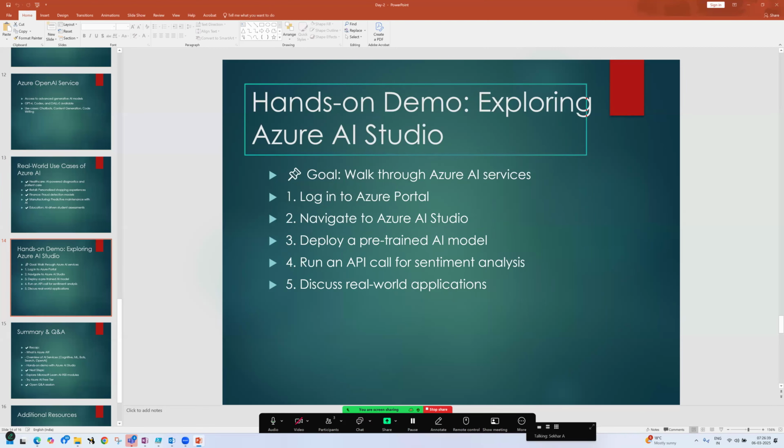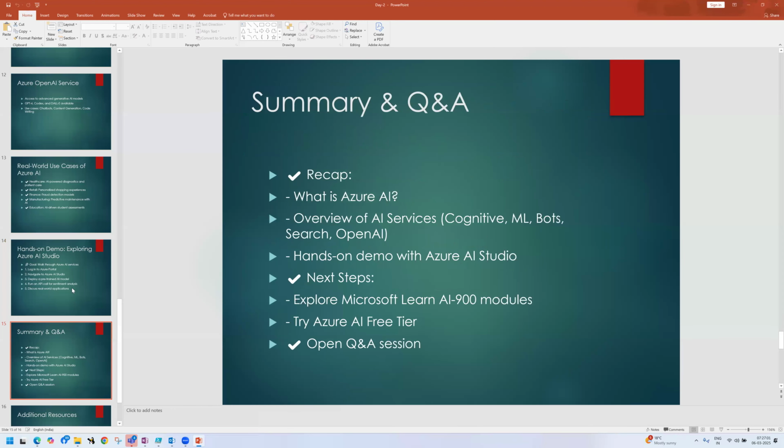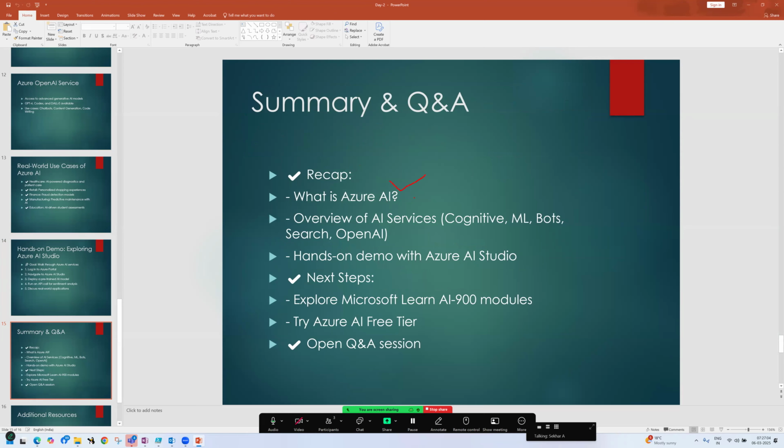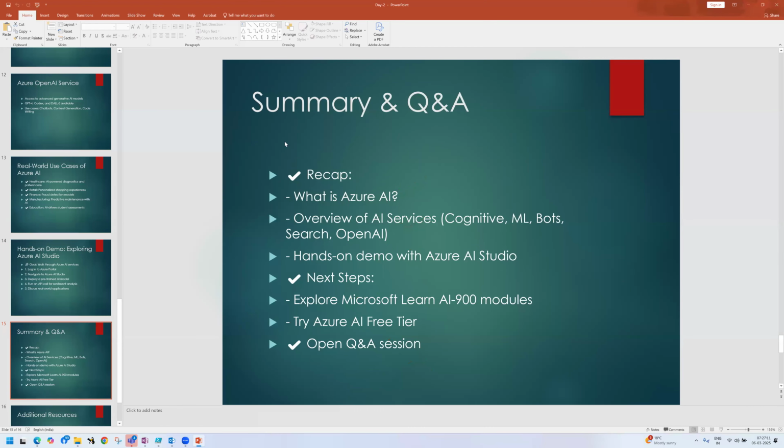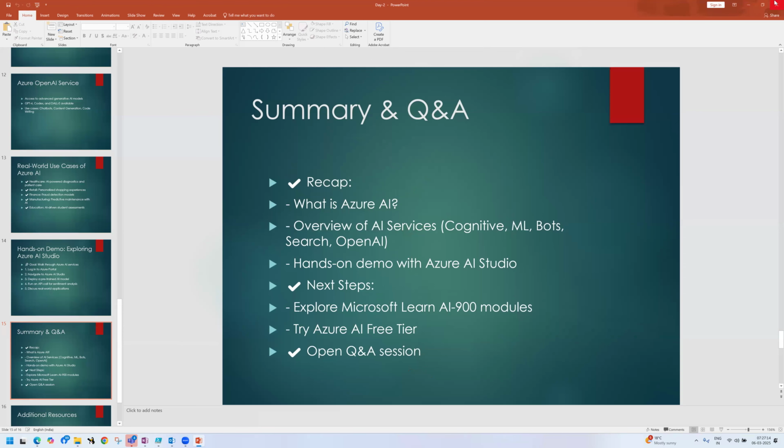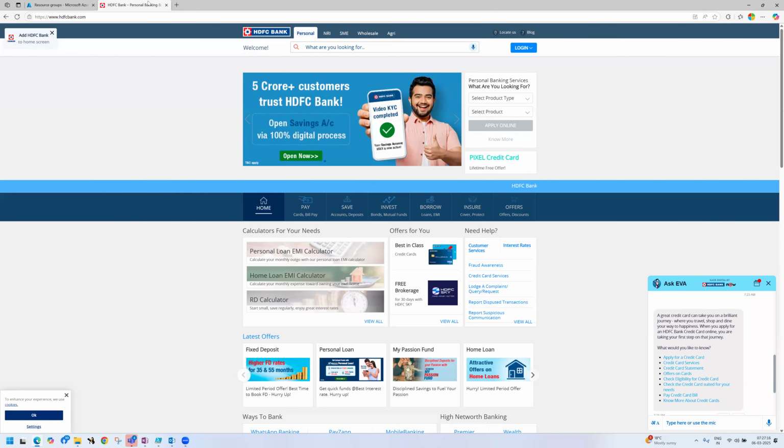This is the hands-on demo. The goal is to navigate to AI Studio. AI Studio is now moving to AI Foundry. Deploy a predefined AI model, run an AI call, sentiment analysis, and discuss real world applications. So this is the summary of what we have discussed. Explore AI Studio and do that. Clear? So this is the overview of Microsoft Azure AI services.